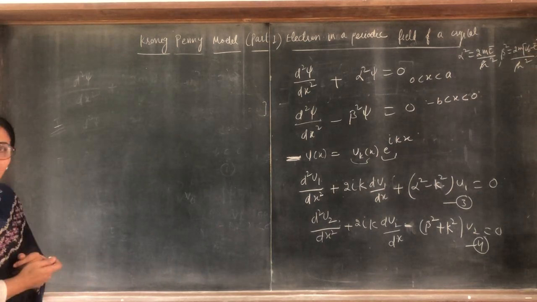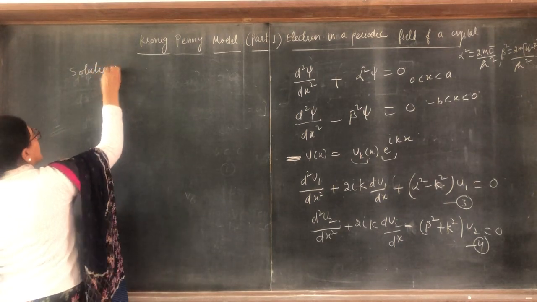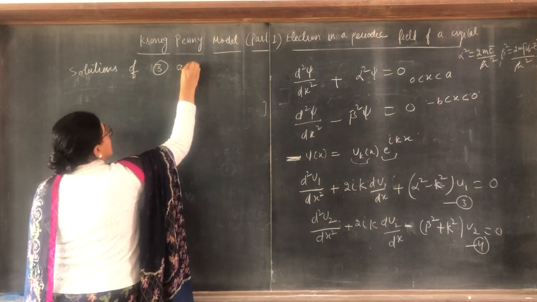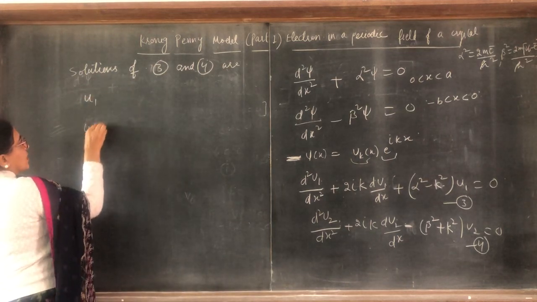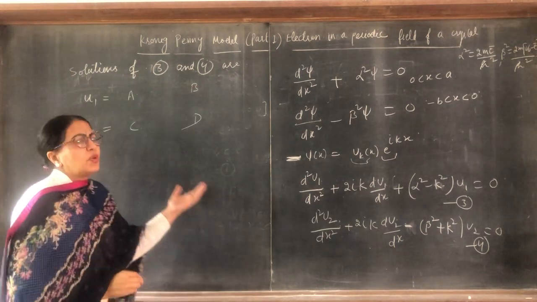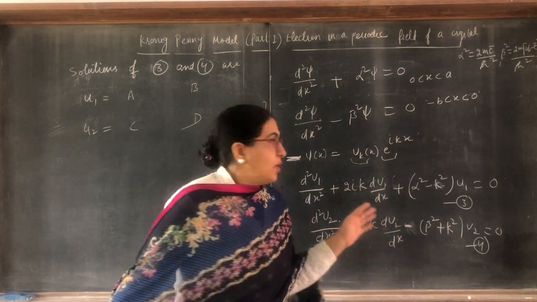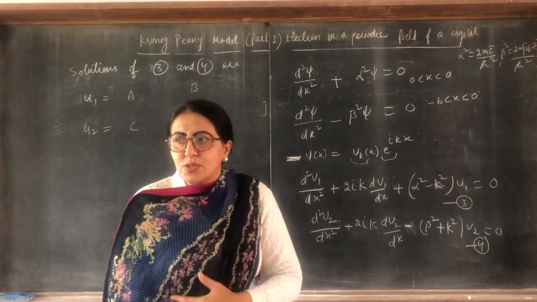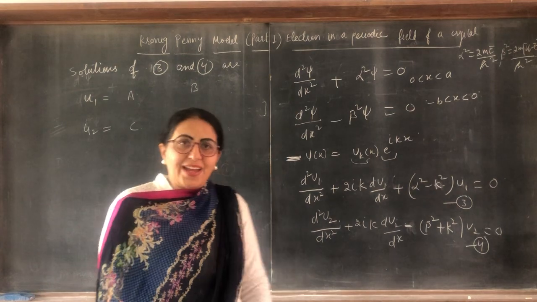Now you have to write the solutions of these equations. So write here the solutions of the third and fourth equations, u1 and u2, with constants a, b, c, d. We know these solutions from differential equations in mathematics, and you have also done them in quantum mechanics, so I directly write the solutions. If you want to go through it, go to the mathematics book and solve it.